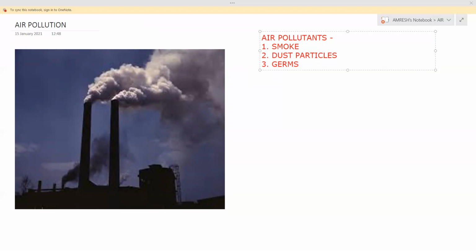So what are the effects of air pollution? These are the air pollutants. As I have already taught this to you, I will just brief it. Effects of air pollution are respiratory diseases, respiratory diseases like asthma. Okay.